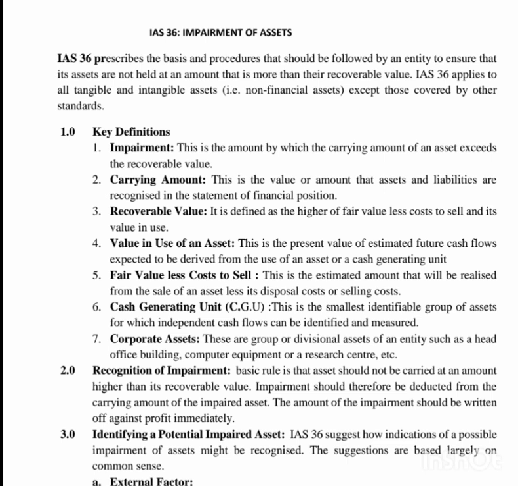For example, let us say we have a carrying amount of 5,000 and a recoverable amount of 3,000. The impairment of that particular asset is 2,000, because subtracting 3,000 from 5,000, you have 2,000. That 2,000 is impairment. Are you getting it?